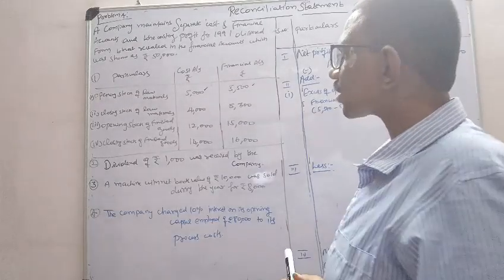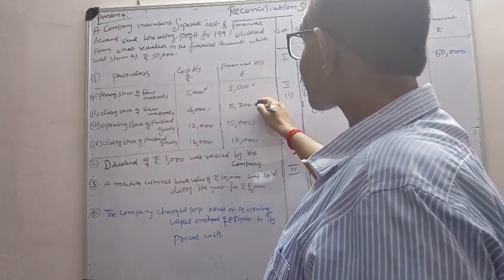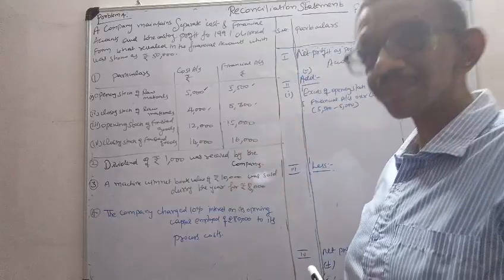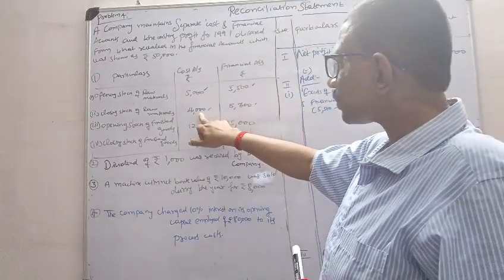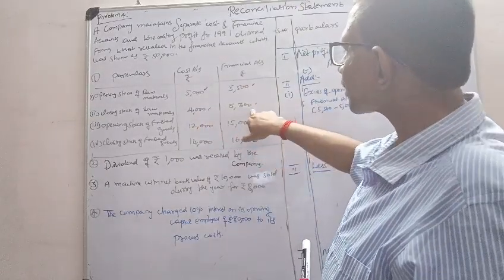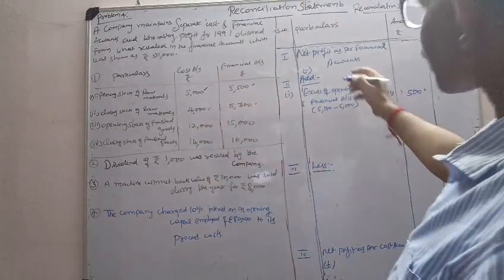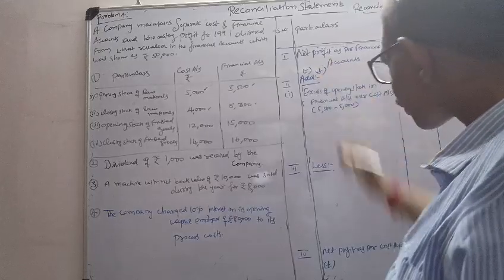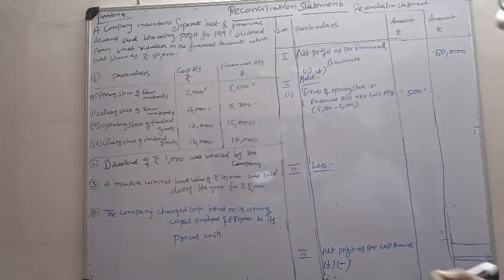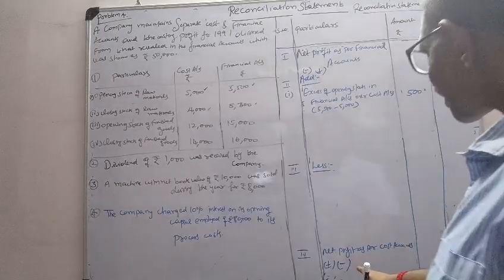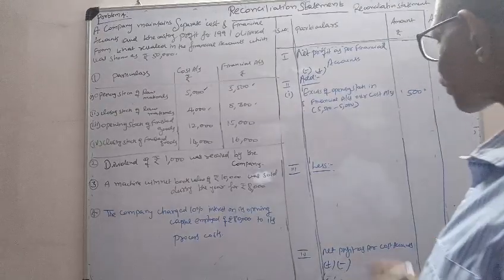Next one. Closing stock of raw material. In cost accounting it is 4,000. In financial accounting it is 5,300. Hurry up. So here, closing stock is an income. Income is undercharged in cost accounts and overcharged in financial accounts. If the income is overcharged in financial accounts, profit level increases in financial accounts, so profit level decreases in cost accounts. That is what minus in cost accounts.